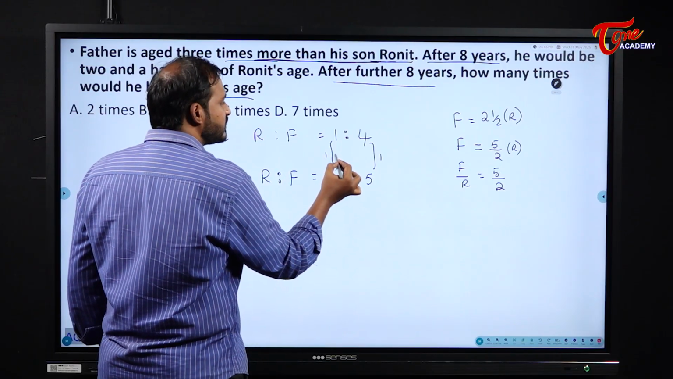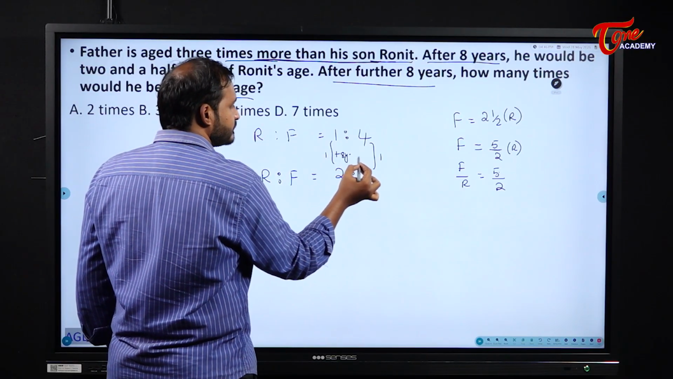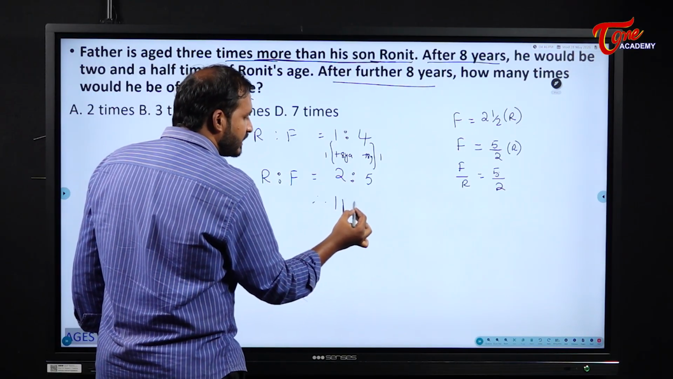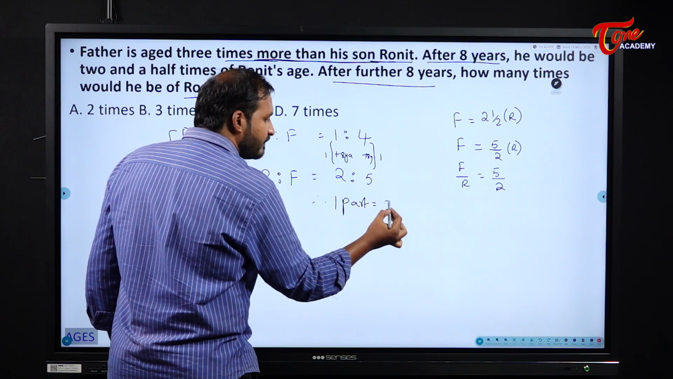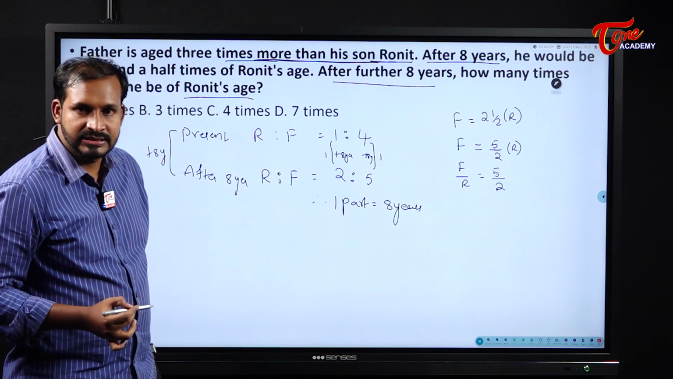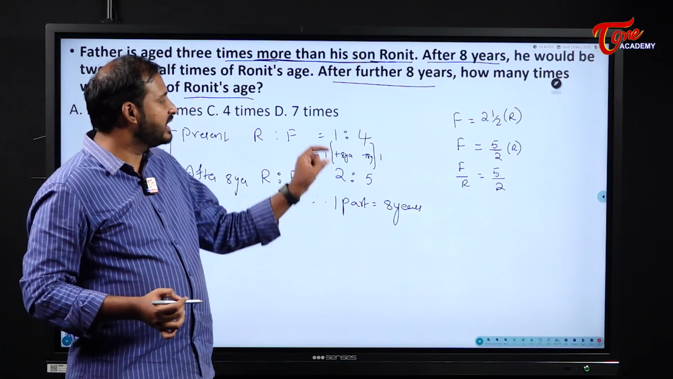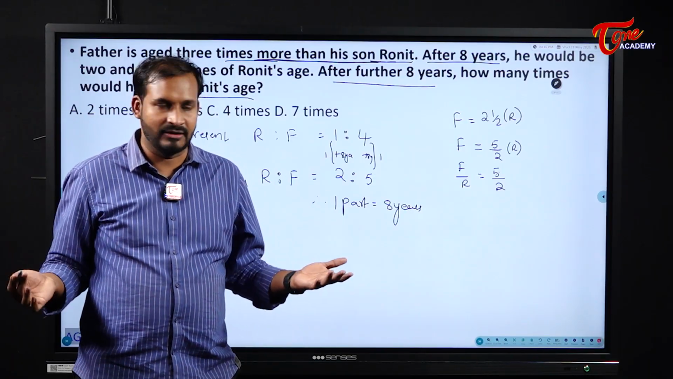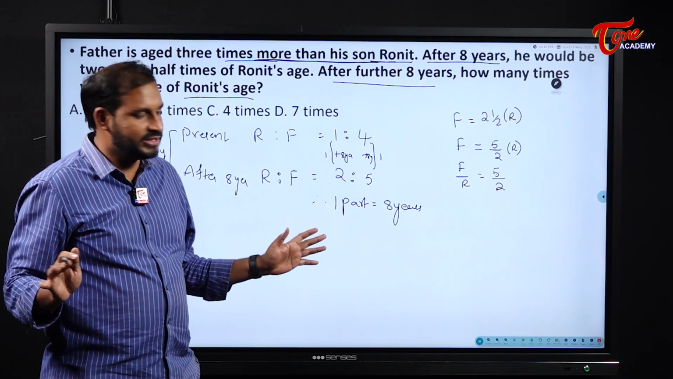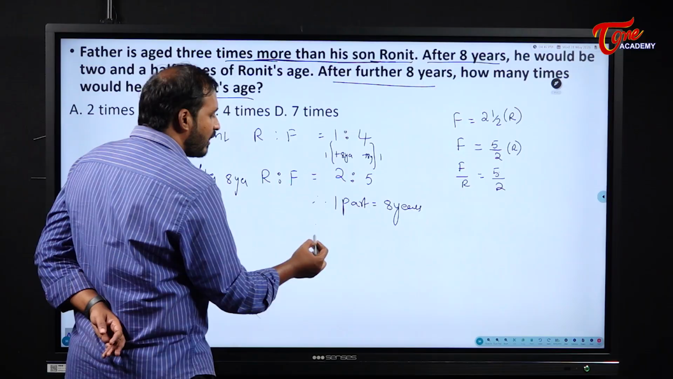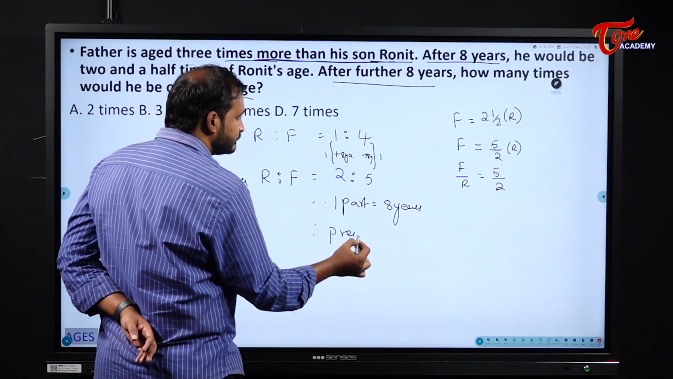This difference came because of what? 8 years addition. Am I correct? So that means 1 part is equal to what? 8 years. Understood, students? See, here the differences are equal, so there is no need to equalize them separately. Already they are equal, so we will not disturb them. So 1 part is equal to what? 8 years.